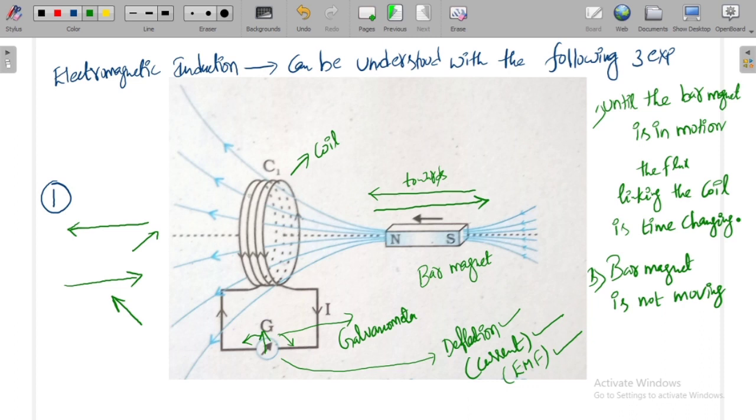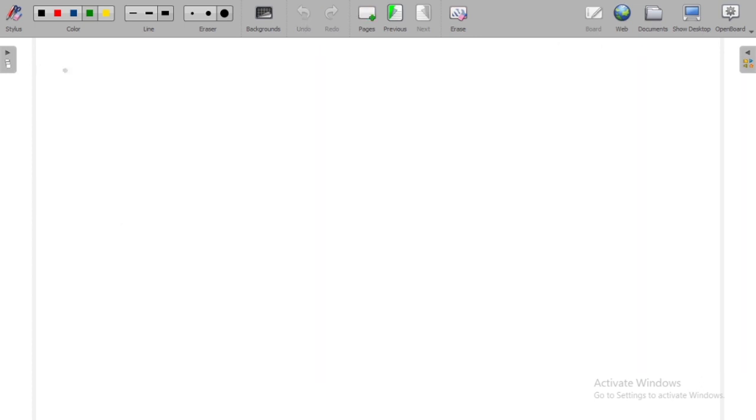As the flux linking the coil is not changing with respect to time, it is not creating any induced EMF. As there is no induced EMF, there will be no current and no deflection. These are the three things which he observed from the first experiment. Let me go to the next experiment, the second experiment.